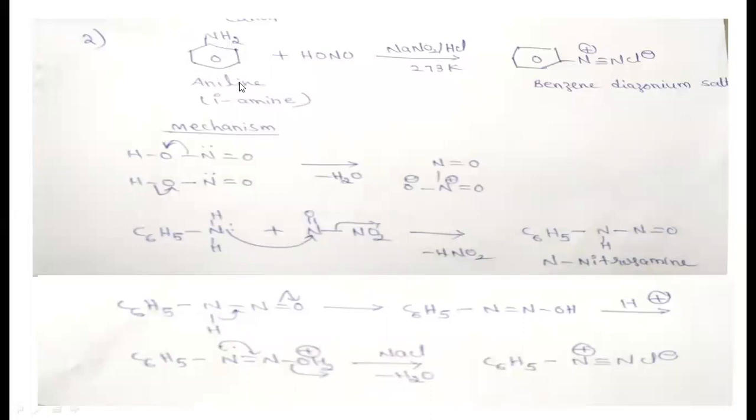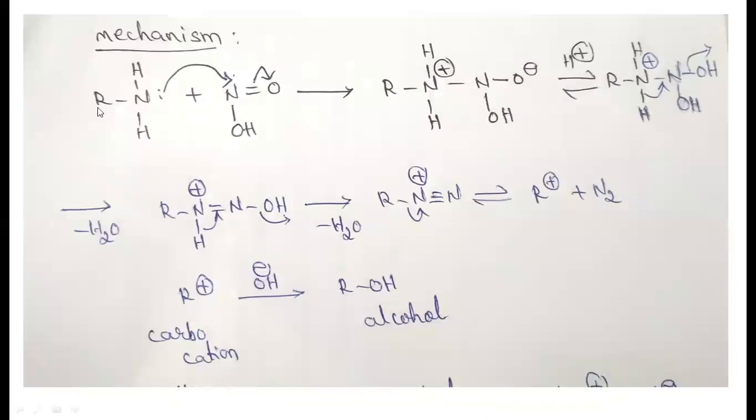This is also a primary amine. This primary amine, when it reacts with nitrous acid in the presence of sodium nitrite and HCl, produces benzene diazonium chloride, or benzene diazonium salt. Whereas alkyl amines, when they react with nitrous acid, produce alcohols.